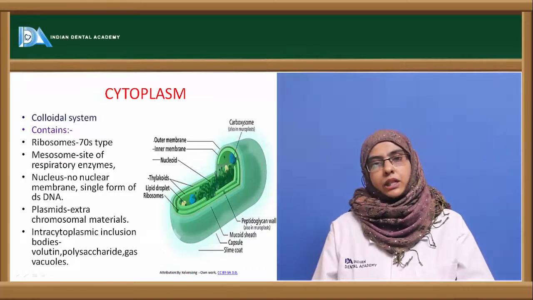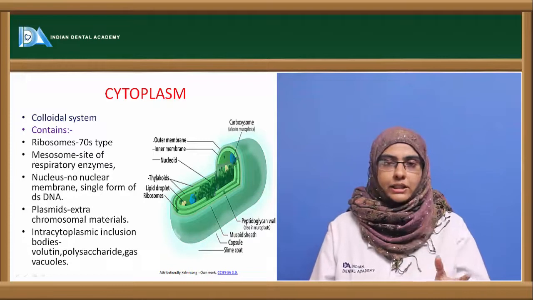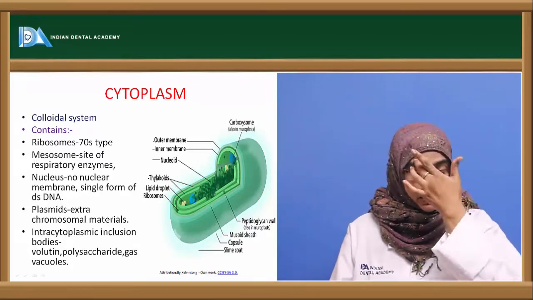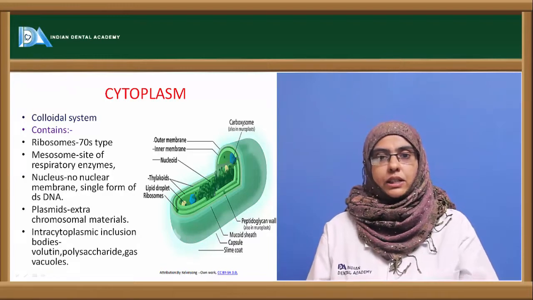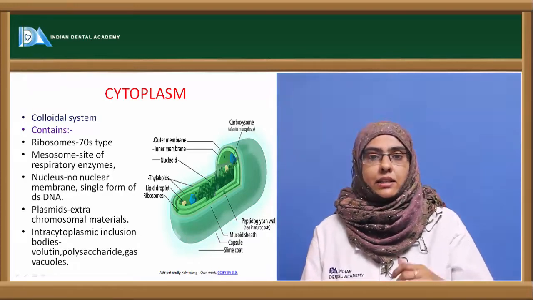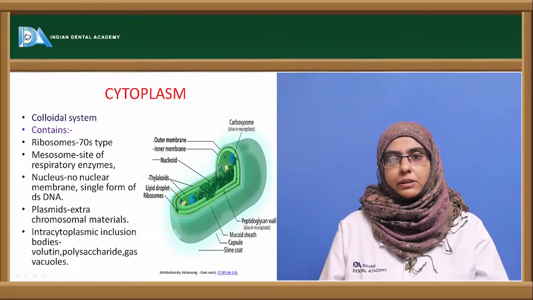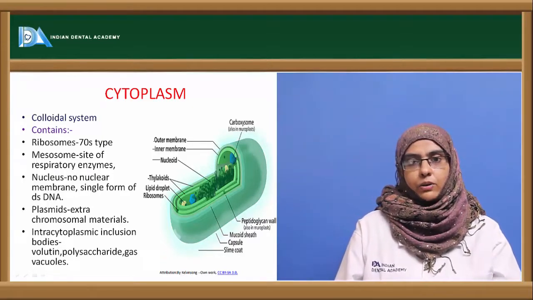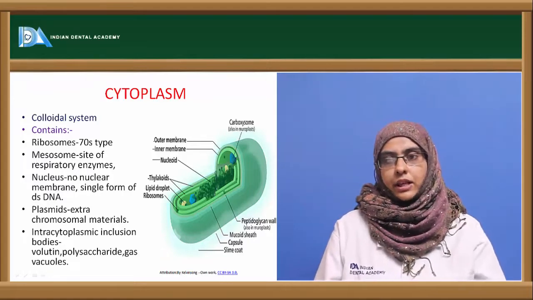Now next, coming to the nucleus, as such there is no true nucleus in the microorganism, that is, these are called prokaryotes because they have a primitive nucleus. So there is a nucleolus rather than a nucleus, and this nucleolus has a single form of double-stranded DNA molecule without any type of proteins attached to it, as seen in the eukaryotes.